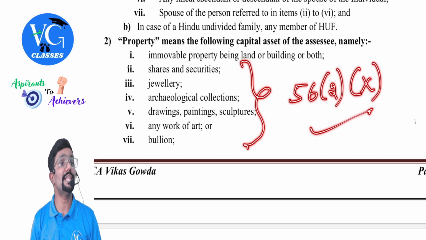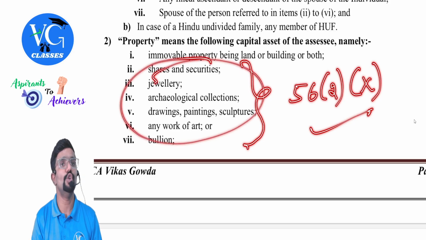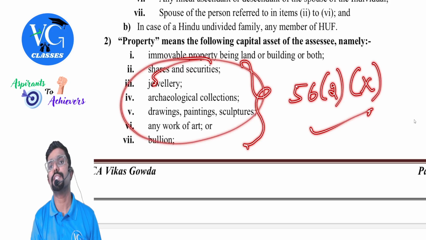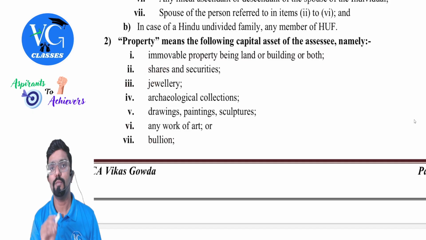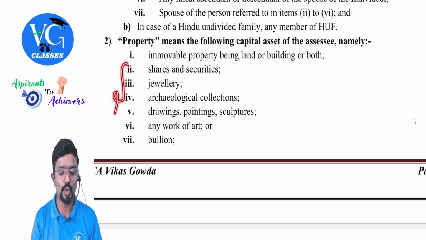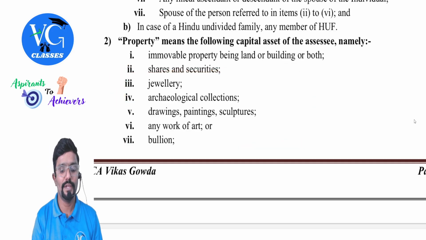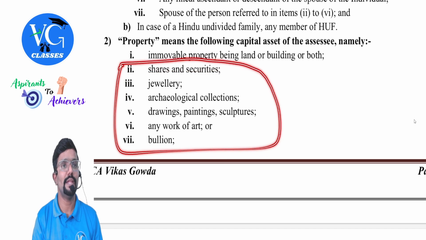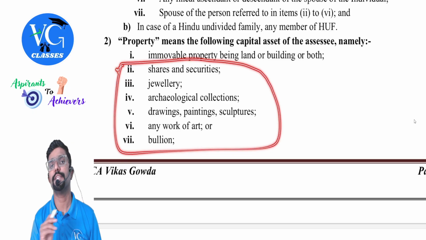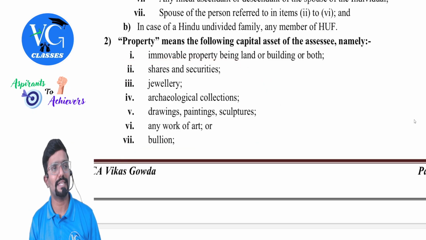Sir, what if it is any other movable property? For example, I have received a car as a gift, or a bike as a gift. It is movable, but is it covered in this list? No. That means 56(2)(x) is not applicable. Hope you understood. So here movable property covers only items 2 to 7. If it is any other movable property, then even if it is received as a gift, it is not taxable. The best examples are a car, bike, and all.